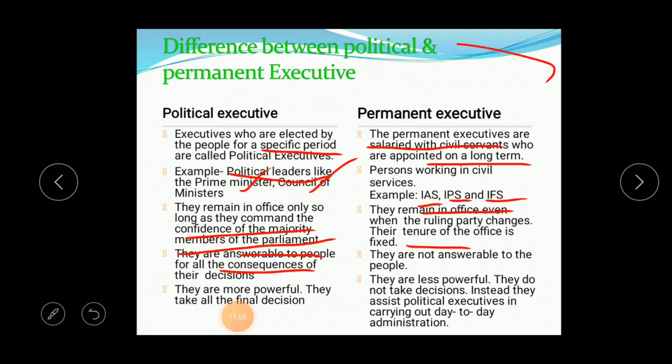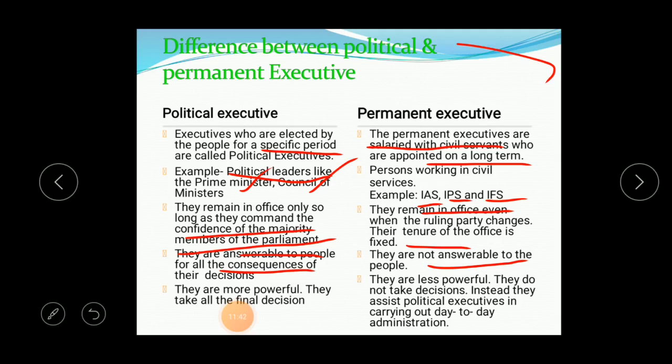Then in the permanent executive, they are not answerable to the people. They are answerable only to the government. Then there are more powers in the political executives. Political executives have a lot of power and they take all the final decisions. So the political executives have more power compared to the permanent executives, and they are the final decision makers also.